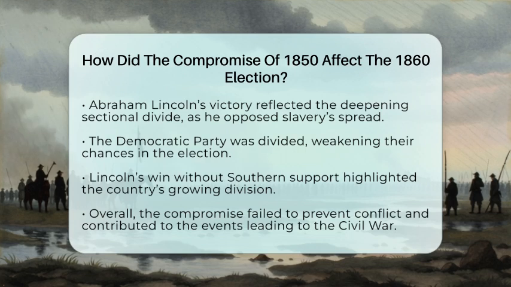So, the Compromise of 1850 played a big role in shaping the 1860 election. It failed to settle the slavery debate and instead fueled violence and division. These unresolved issues pushed the nation closer to secession and the Civil War. The election became a contest over whether slavery would continue to expand or be contained, setting the stage for the country's most serious crisis.